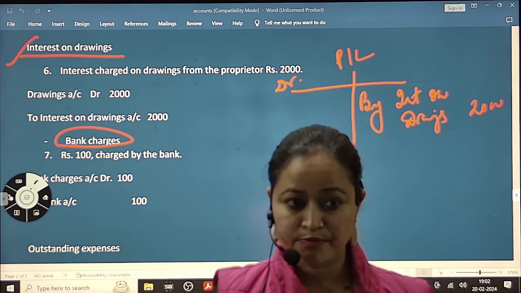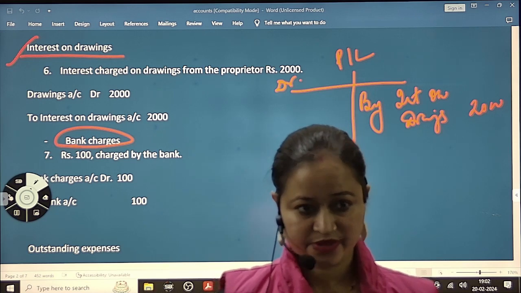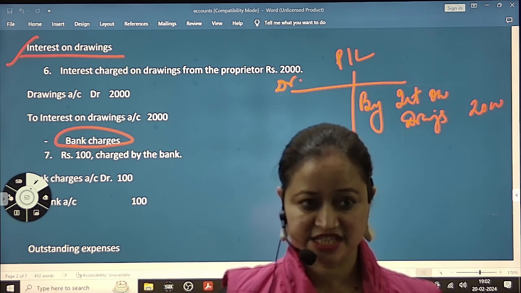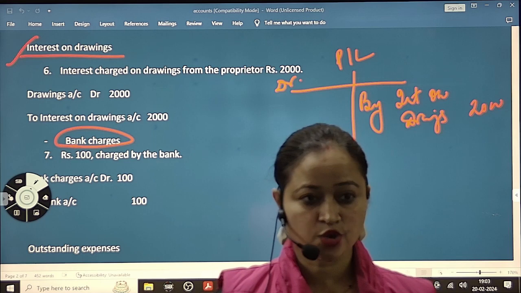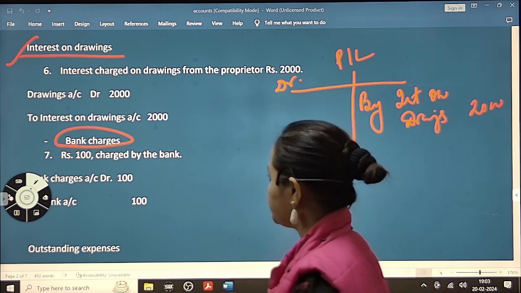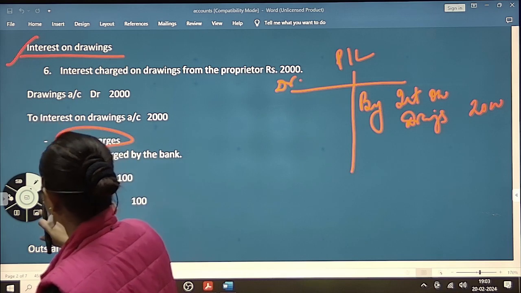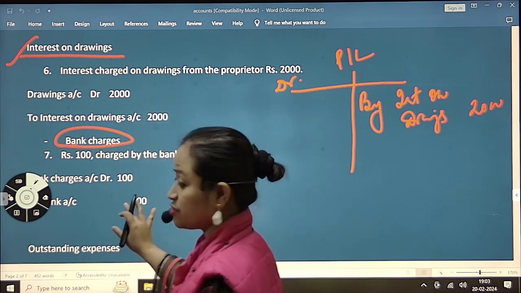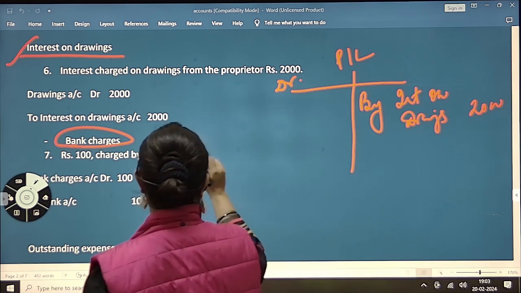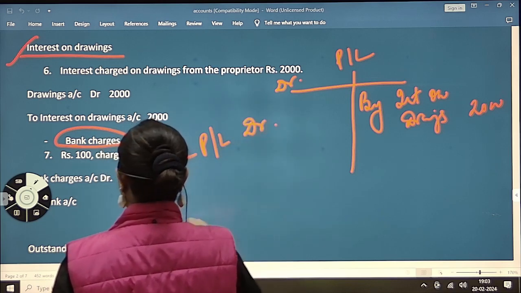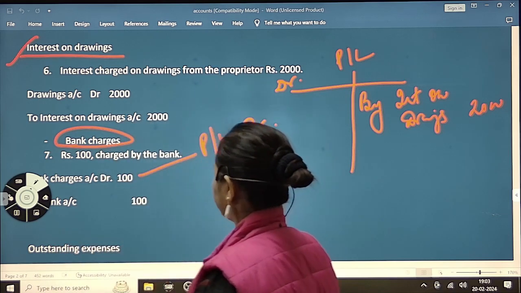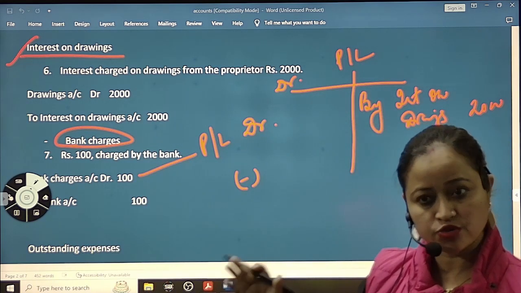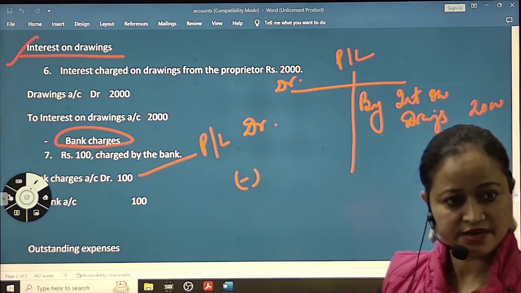So cash at bank is decreasing. Okay, decreasing. So bank charge is an expense. Yes, it is an expense. And from where is that bank charge going? From bank. So here the journal entry is bank charges account debit to bank account. Understood? So this bank charge will go to the PL debit side and bank is decreasing. Okay, so understood now? So bank charge is an expense, so it will go to the PL account. Fine? Understood now? Okay.